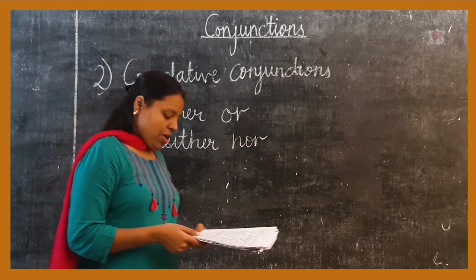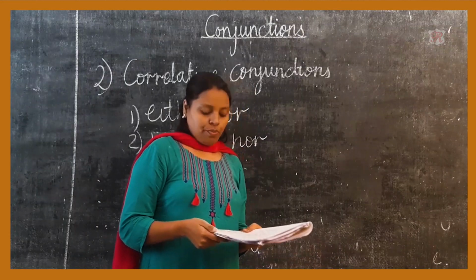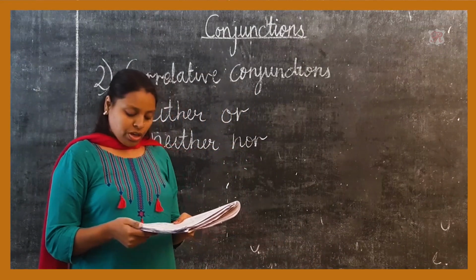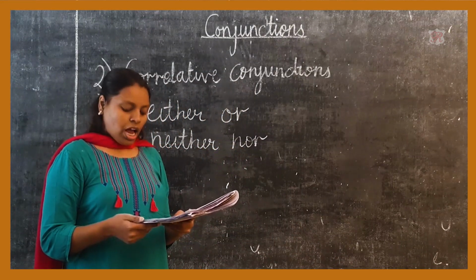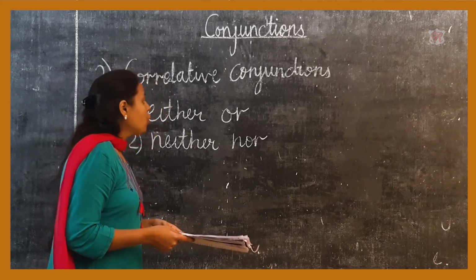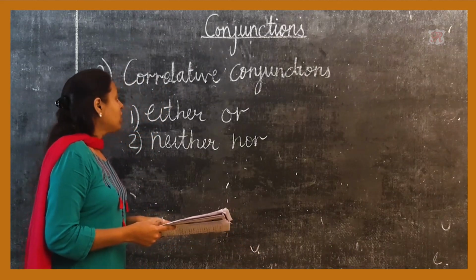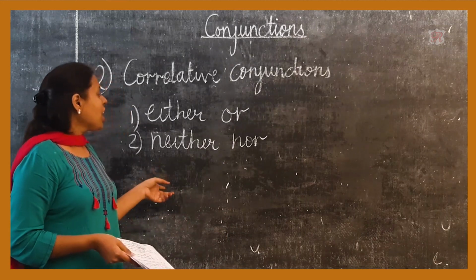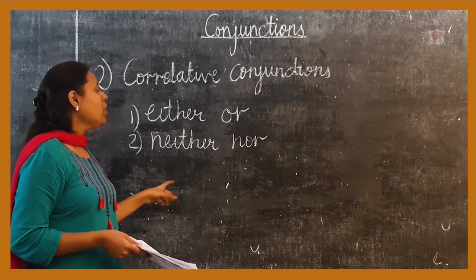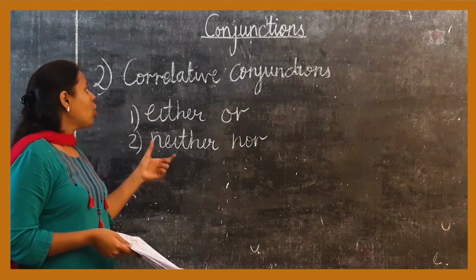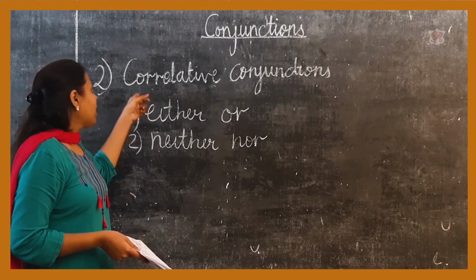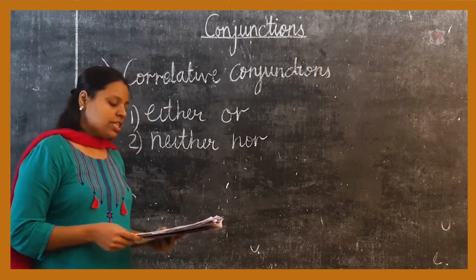The second example is: I do not care whether you go or stay. So whether and or are a pair acting as a correlative conjunction in this sentence.